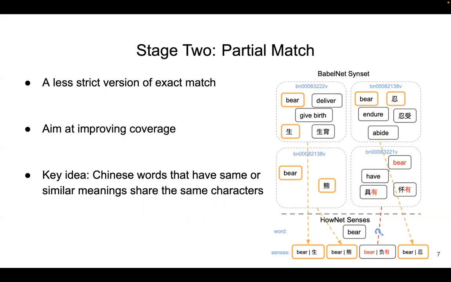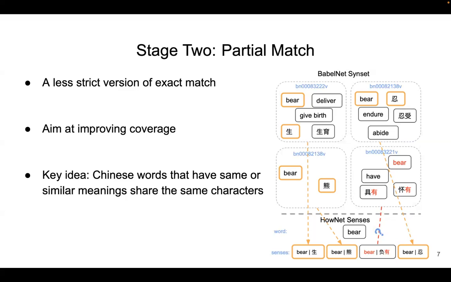We therefore propose the approach shown in the graph, where we align each Chinese word and English word with the partial characters that are the same with each other. So we first look at a sense which contains the exact English words as the English words in the BabelNet synset.